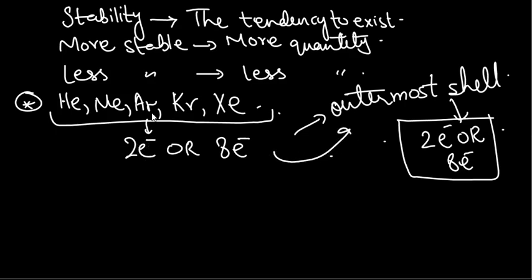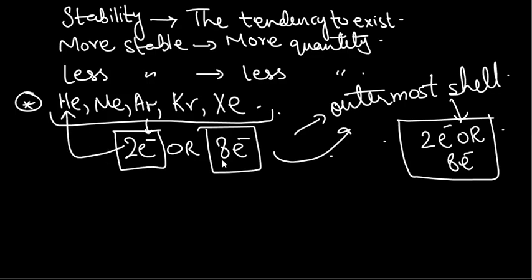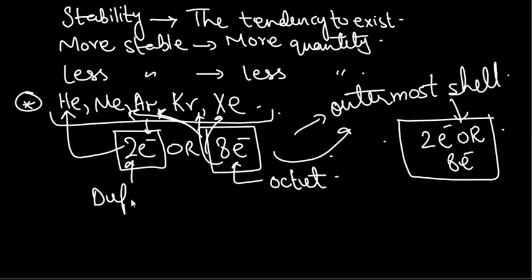So if any atom has either 2 electrons or 8 electrons in its outer shell, most of the time it's going to be stable. 2 electrons are present in helium and 8 electrons are present in the outermost shell of all the other elements over here. The shell which contains 8 electrons is known as an octet, whereas the shell which contains 2 electrons is known as a duplet.